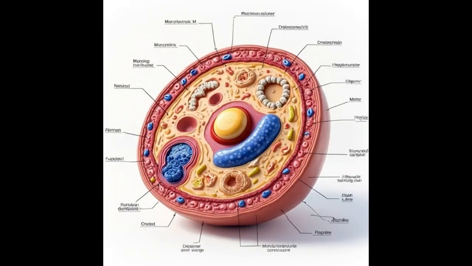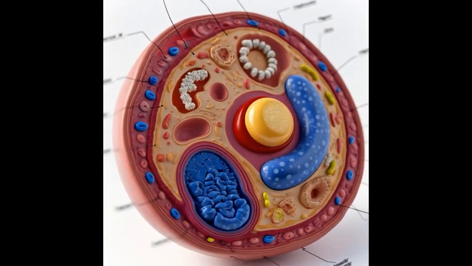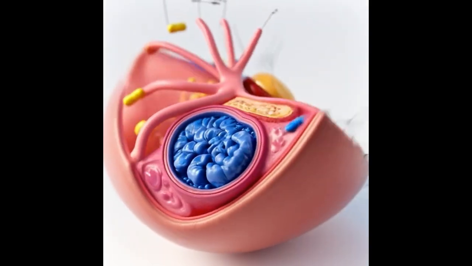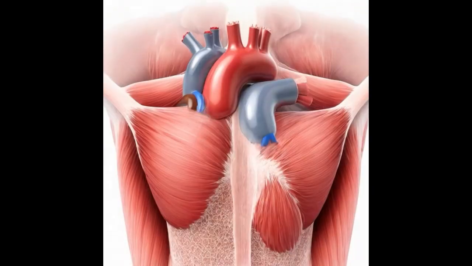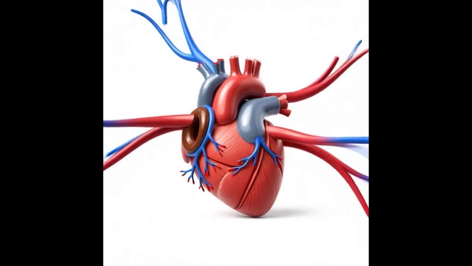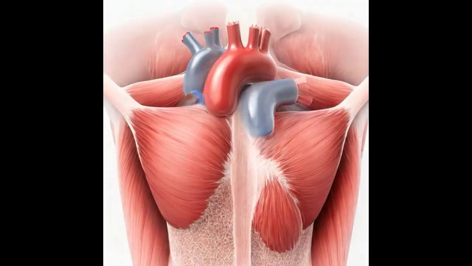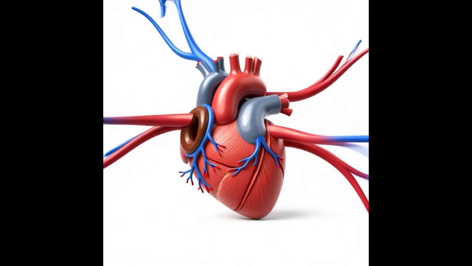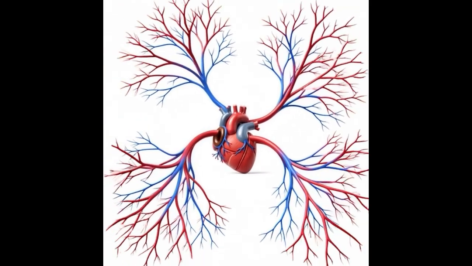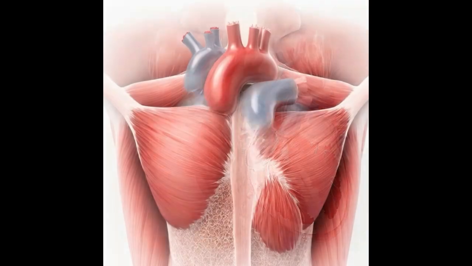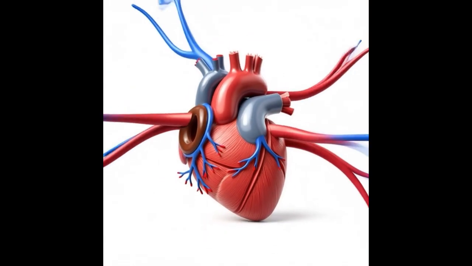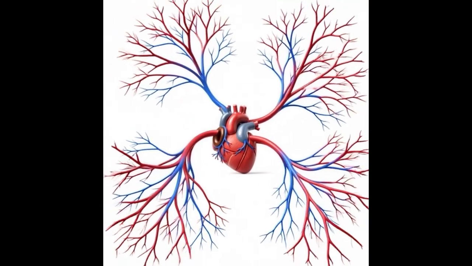Lesson 2.3. Tissue, organ, and system levels. The body is organized, not chaotic. Cells form tissues. Tissues form organs. Organs form systems. This hierarchy explains how damage spreads or heals. Wrap up. Think vertically. Cells to systems to human.